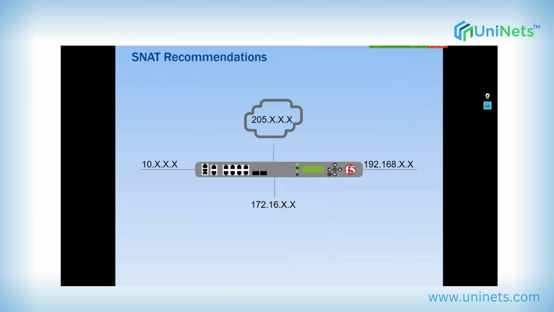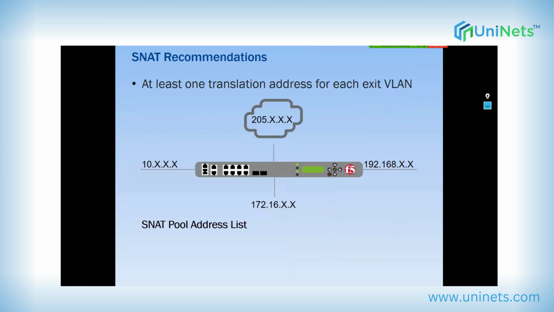That's wonderful. Now, SNAT recommendations. F5 recommends that whatever the number of VLANs you have, you create a pool with at least one translation address for each exit VLAN. It's a recommendation. It doesn't mean that you have to do this. But you create a pool, and in the pool you add at least one address from each VLAN, so that when the traffic has to be routed to any VLAN, it would have an IP and it would translate.